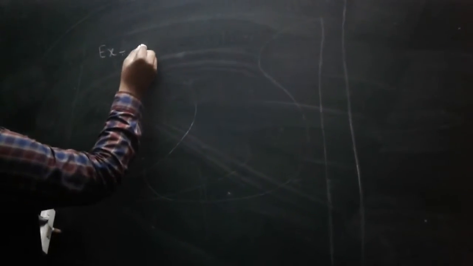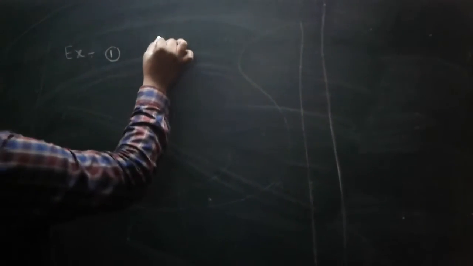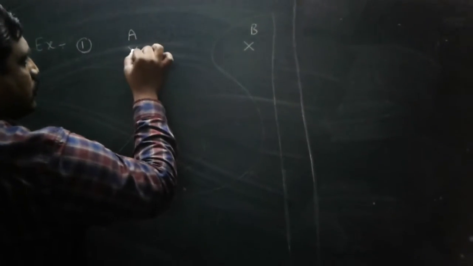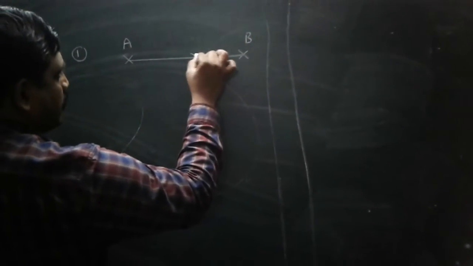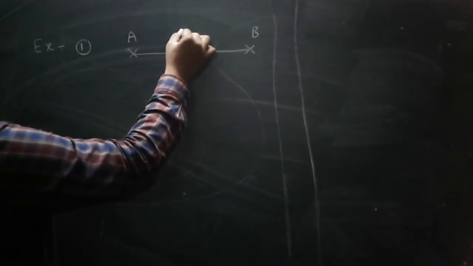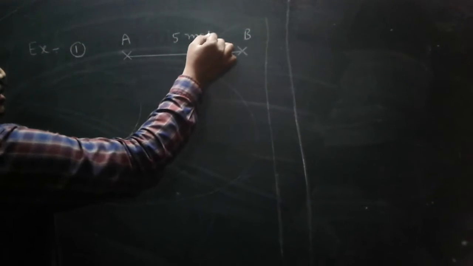Okay, example number 1, look here. Here the body moves from A to B in this path. A to B is 5 meters.